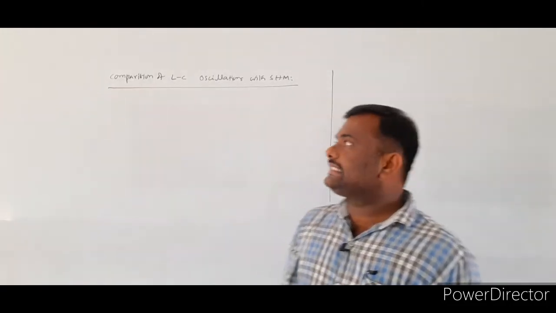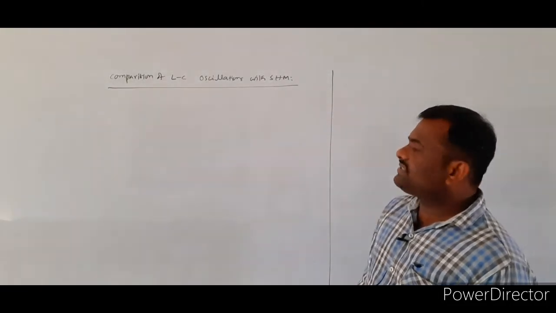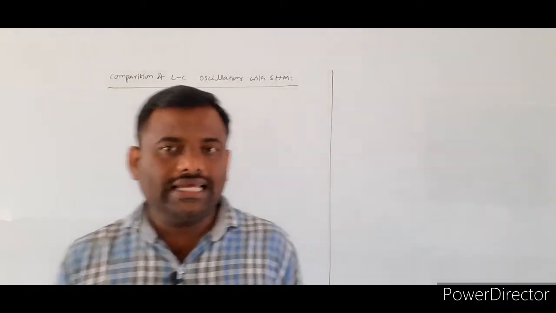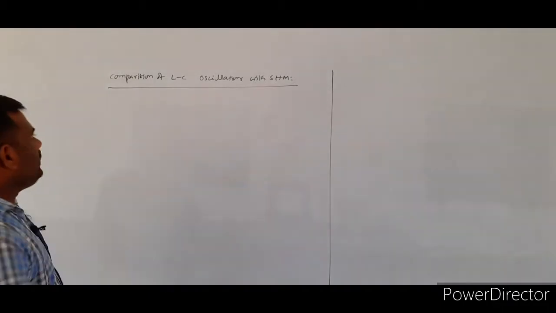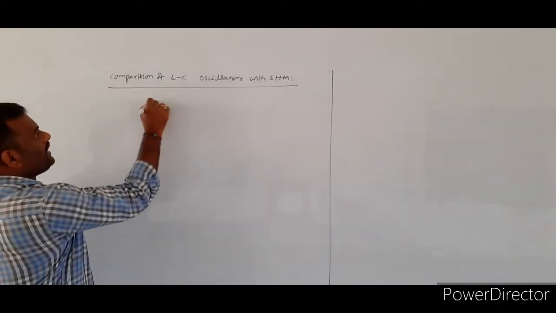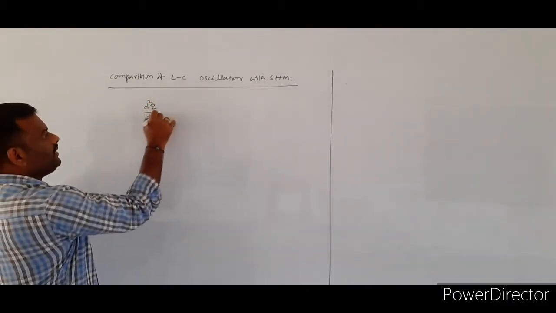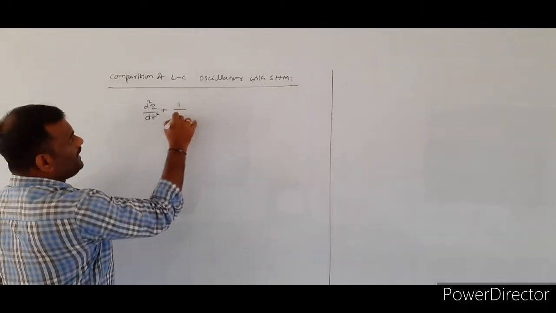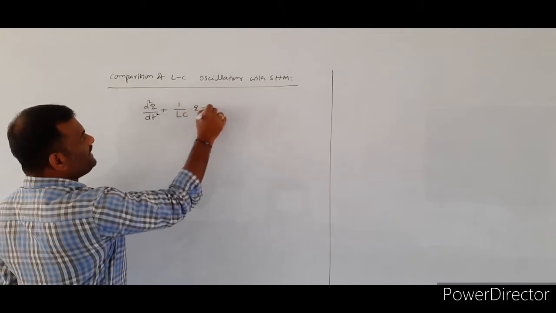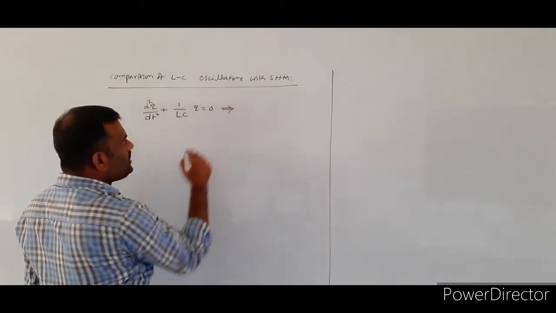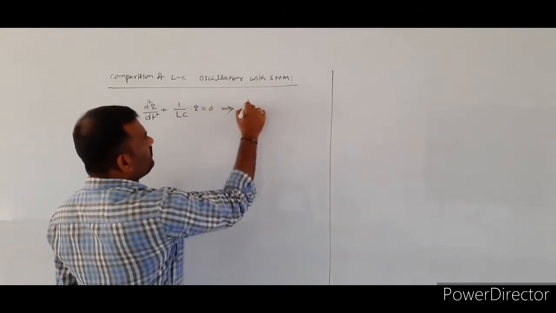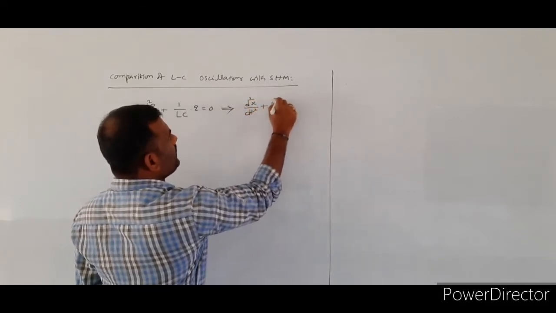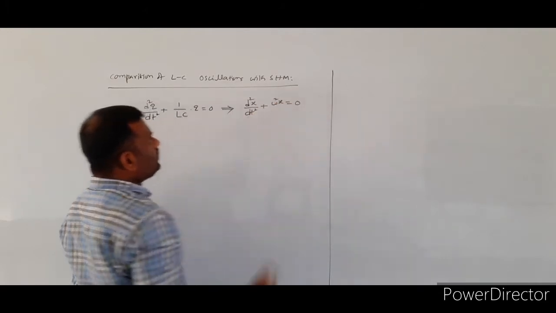The next topic is comparison of LC oscillations with the SHM. Just now we wrote d square q by dt square plus 1 by LC into q is equal to 0, which is compared with the general equation of the SHM, that is d square x by dt square plus omega square x is equal to 0.